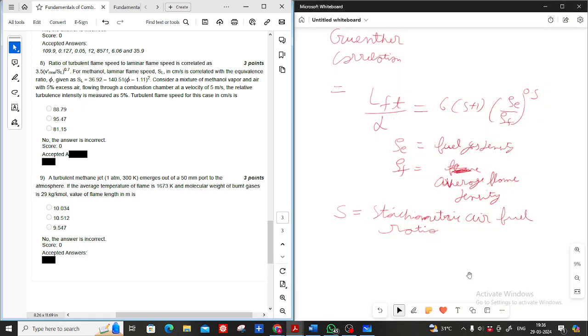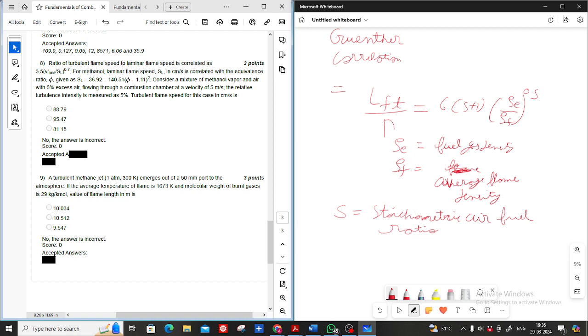Sir, diffusivity value? No, this is not diffusivity. This is the diameter of the port. See, this is easy. Just substitute the value and you will get the answer. D is the diameter of the port.